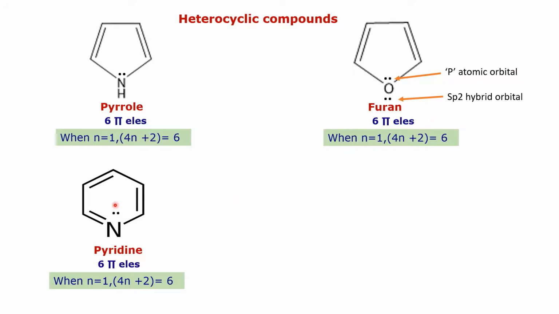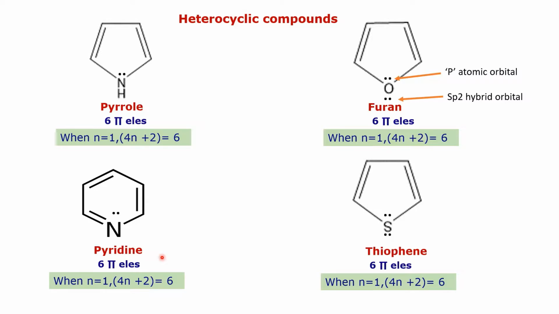This is pyridine. In case of pyridine, there are 6 pi electrons. In that case, the lone pair of electrons on the nitrogen atom is not considered as pi electrons because this lone pair is present in an sp2 hybrid orbital, and as it is present in an sp2 hybrid orbital, it is not considered as pi electrons. Therefore, there are 6 pi electrons from the carbon-carbon double bonds, and it obeys Huckel's rule of aromaticity. Therefore, pyridine is an aromatic compound.